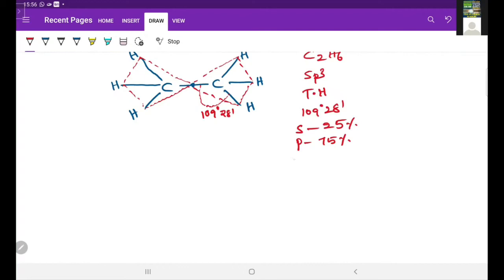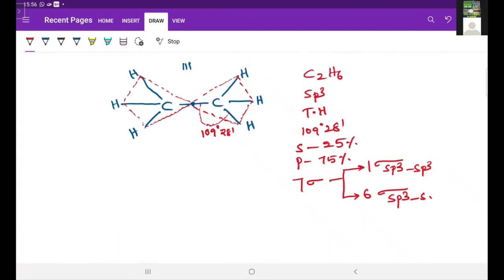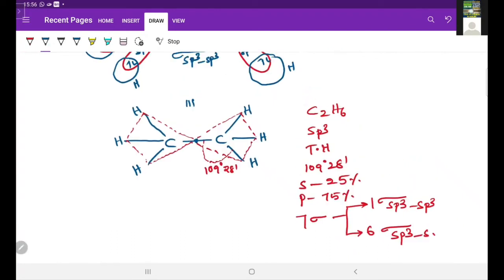And in total 7 sigma bonds are present. Of these 7 sigma bonds, 1 sigma bond is formed by sp3 sp3 overlapping. The remaining 6 sigma bonds are formed by sp3 s overlapping. So these are the characteristics of the C2H6 molecule, that is the ethane molecule.